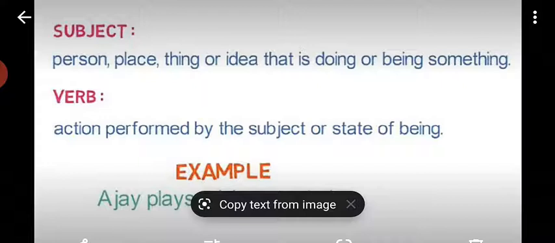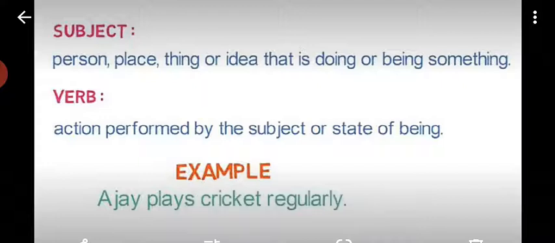Subject: a person, place, thing or idea that is doing or being something. Next is verb: the action performed by the subject or a state of being. It means an action word.